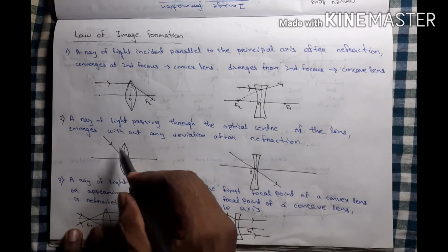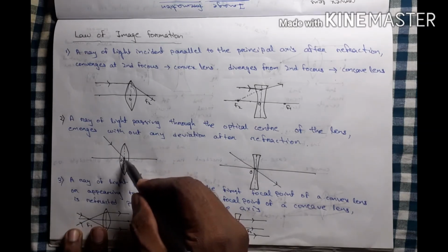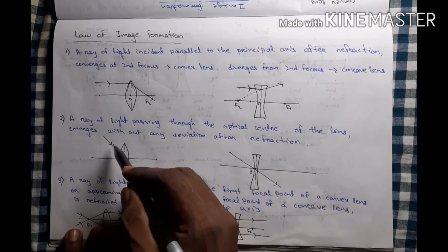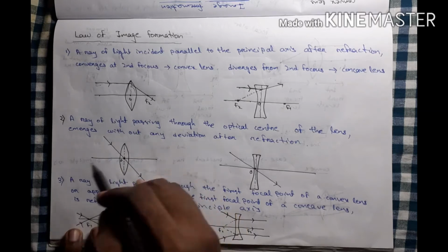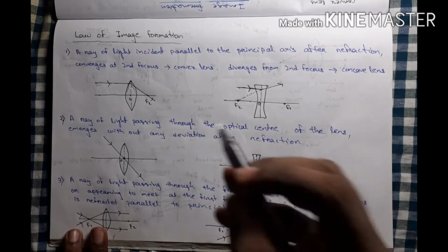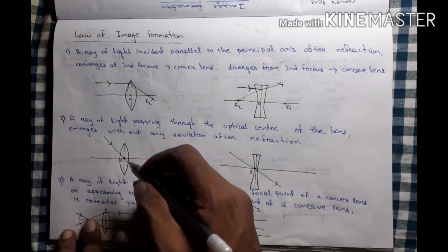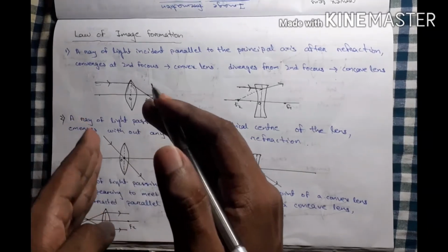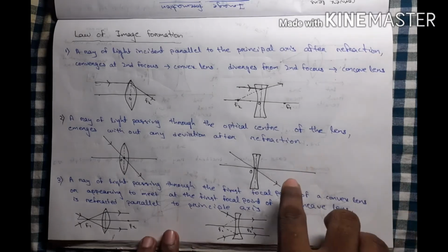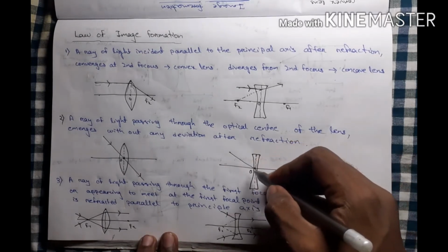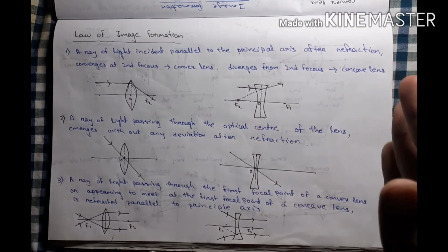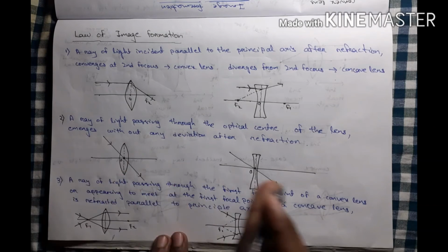The ray of light passing through the optical center, I already studied that it is the optical center. If any ray passes through the optical center, then there is no divergence or convergence, there is no refraction also. It only passes through, ये जैसे आया है वैसे ही चला जाएगा. No deviation, no refraction. Okay, similarly for a concave lens also, it passes through the optical center, then it does not change its direction, it only goes straight.